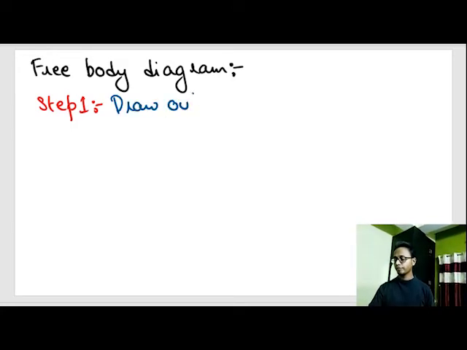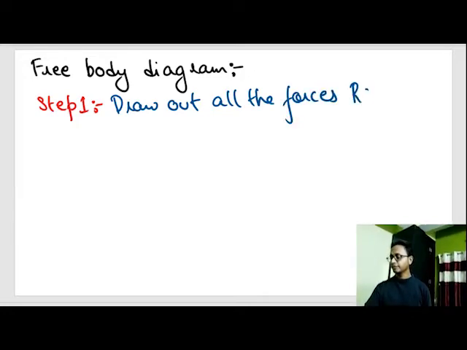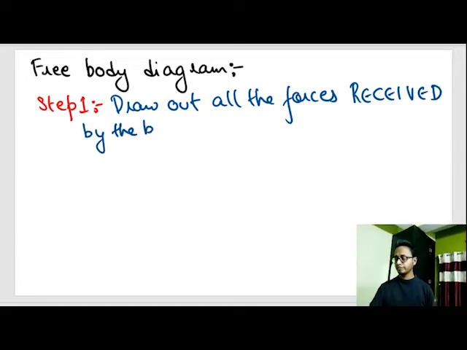Draw out all the forces received by the body. We do not care about the forces applied by the body.